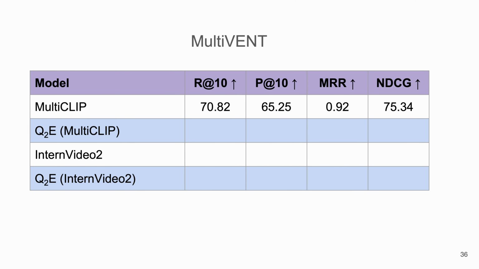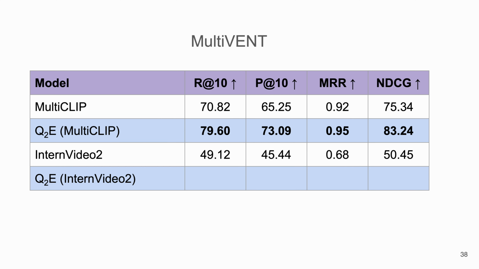First, we compare against MultiCLIP, the model which was shown in the MultiVENT paper. It achieves an NDCG of 75.34. When we apply our QTE framework on top of MultiCLIP, we jump to an NDCG of 83.24. This is an improvement of roughly 8 points.